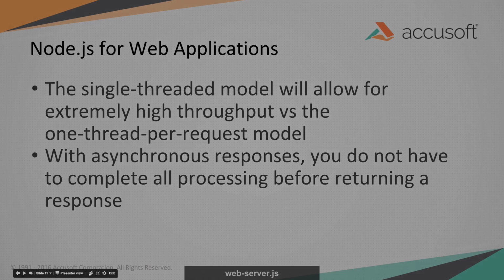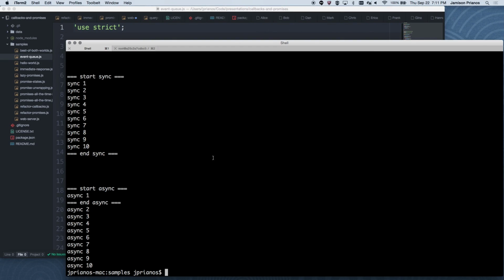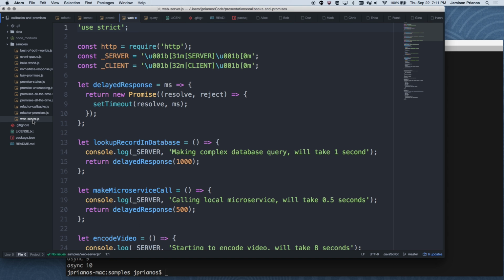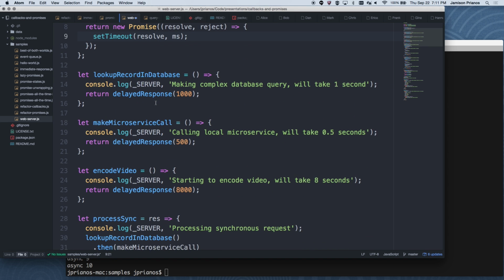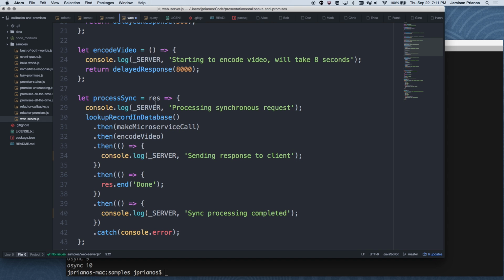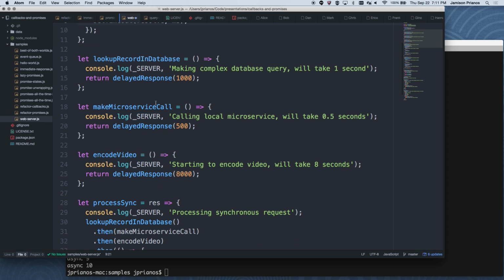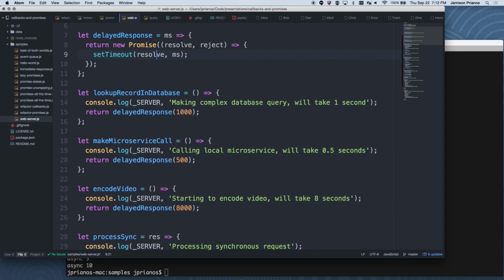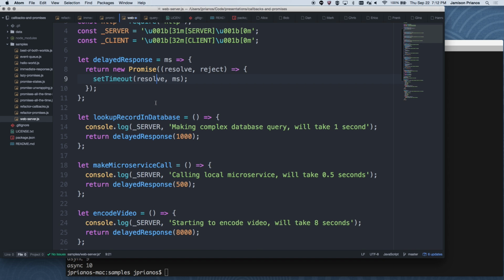So we've got a web server here. And basically this server does delayed responses. So it goes through and it tries to make a microservice call, looks up a record in a database, and encodes a video. And all those do is delay for 1, 5, and 8 seconds. So we're simulating having some long-running processes, and we're going to look at what happens if we do them entirely sequentially, do all the processing, then return to the user, like a synchronous language would do. Or if we let Node say, as soon as the database lookup is done, I can assume the rest of this will run fine in the background, so go ahead and tell the user we're done.